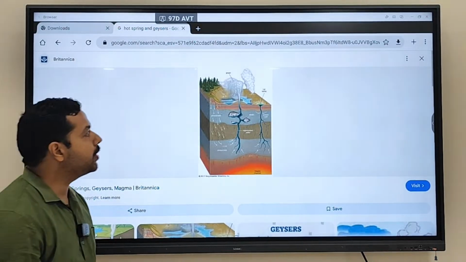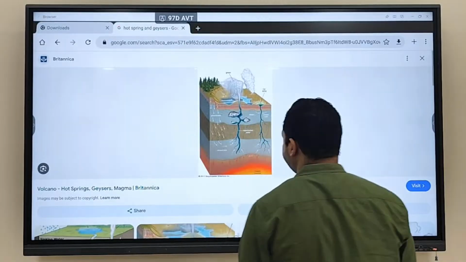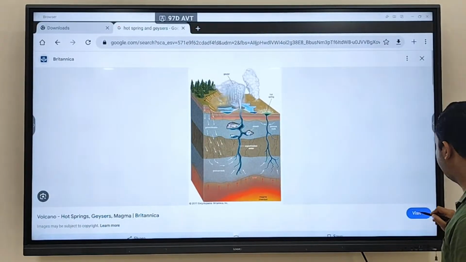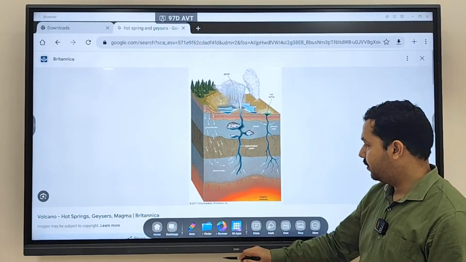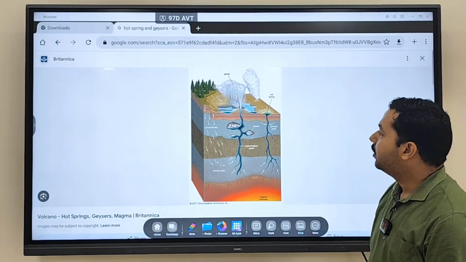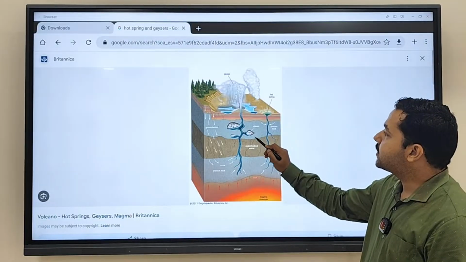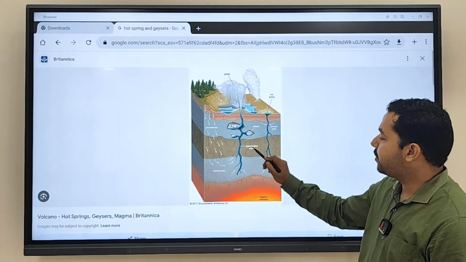Formation of nothing but hot spring and geyser. So you can see this is where presence of what is there?